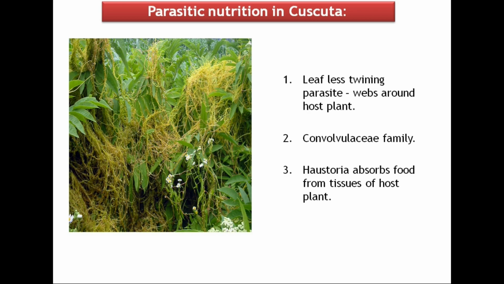Chlorophyll is absent in Cuscuta, hence it shows a parasitic mode of nutrition. But Cuscuta reflexa possesses a very small amount of chlorophyll.